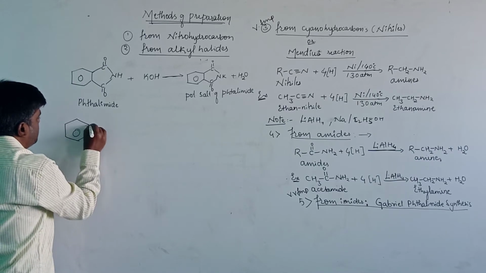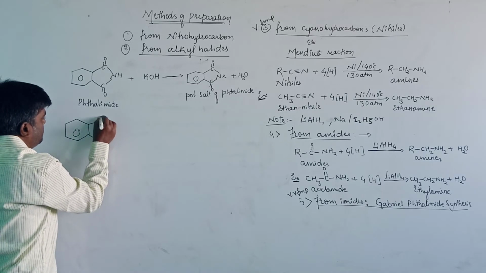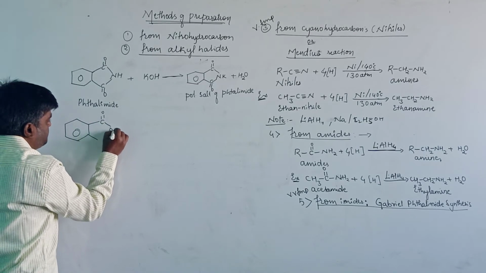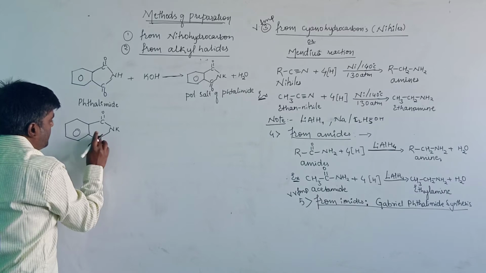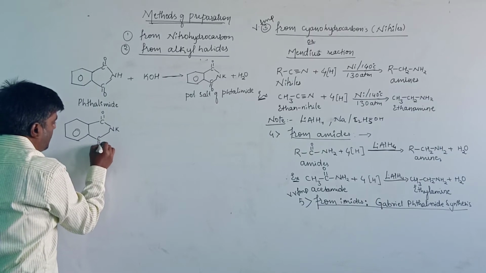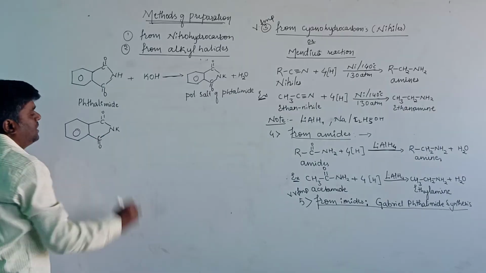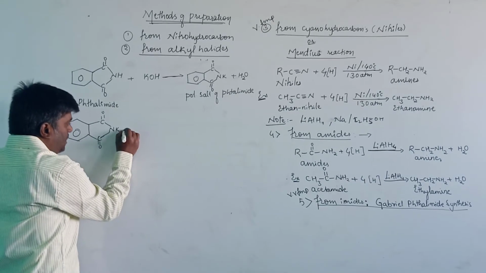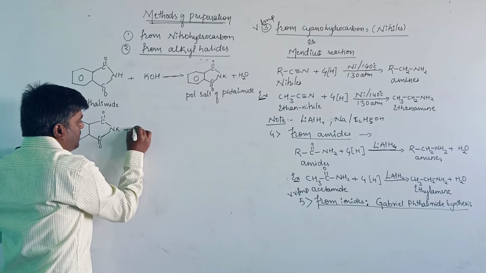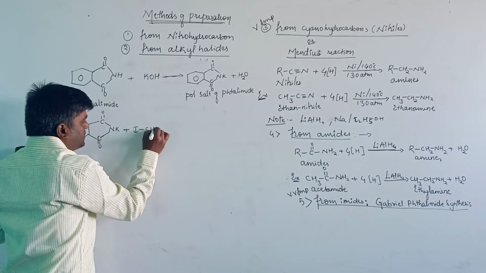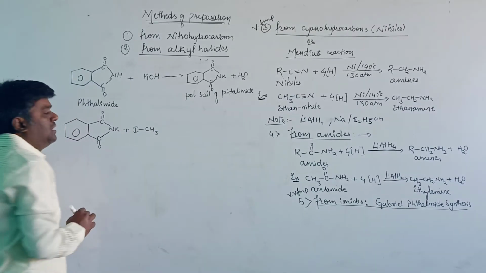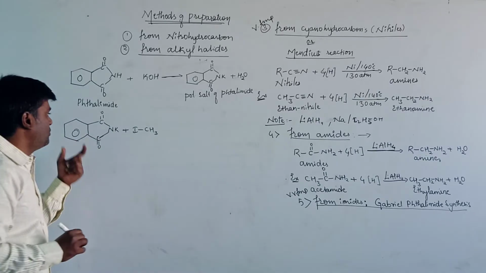In the second step, the potassium salt of phthalimide reacts with the alkyl halide. Here we will take a particular example for the alkyl halide. We will take methyl iodide here. We can take any alkyl halide, but we are taking methyl iodide.